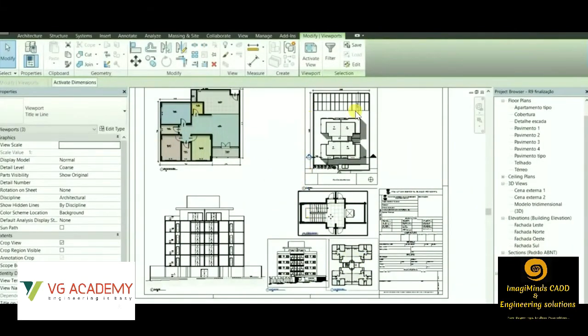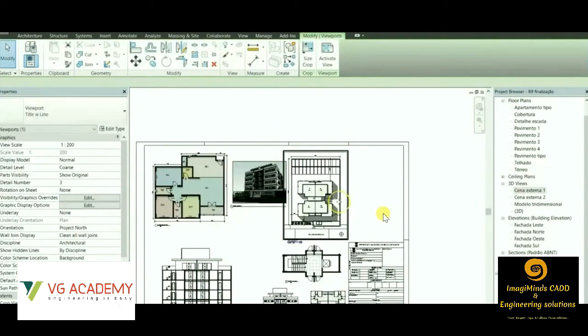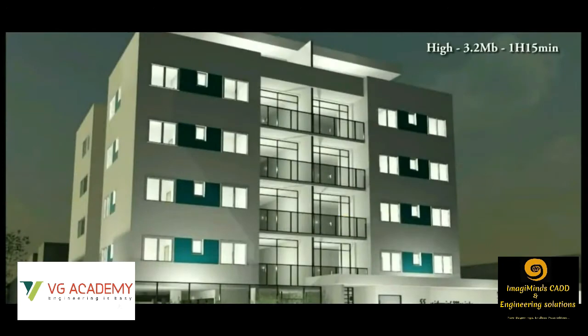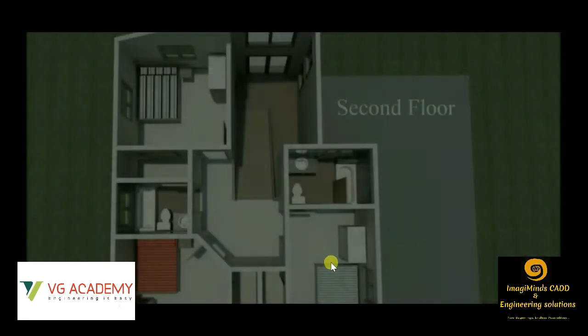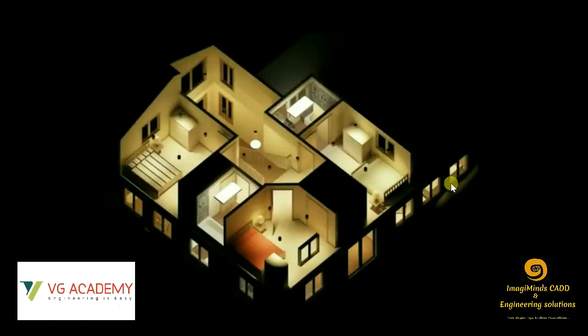Then you can present the drawing in predefined title blocks which are already there in the Autodesk library. You can find this type of predefined title block in the Revit library, and you can drag it in. You can give your presentation of the plan, elevation and section on a proper sheet, and then use it for print purposes. This type of realistic image can be created in Revit. These are for the exterior output. Now I'll show you a few isometric views of the interior part. This is the interior part.